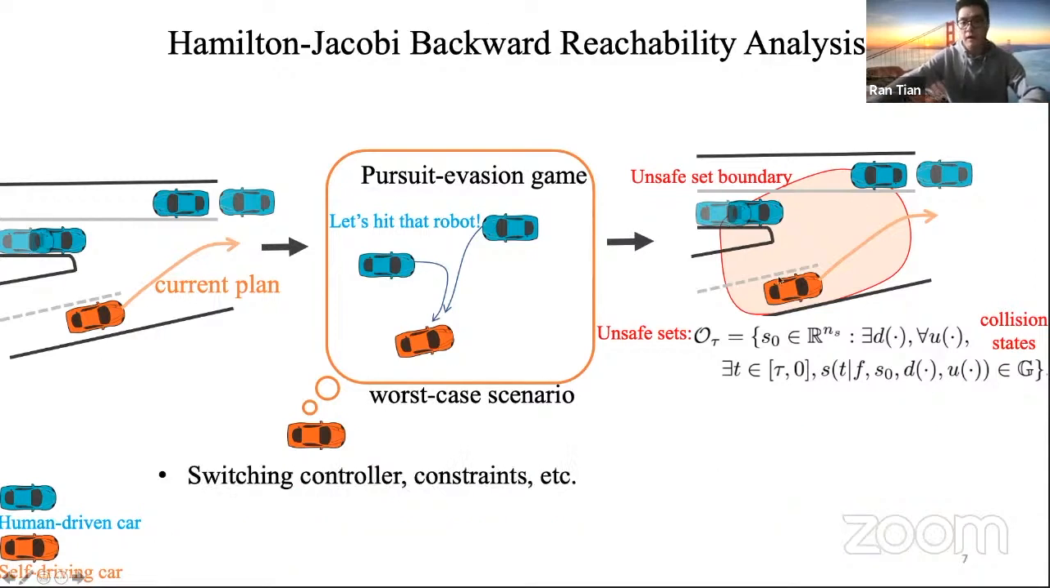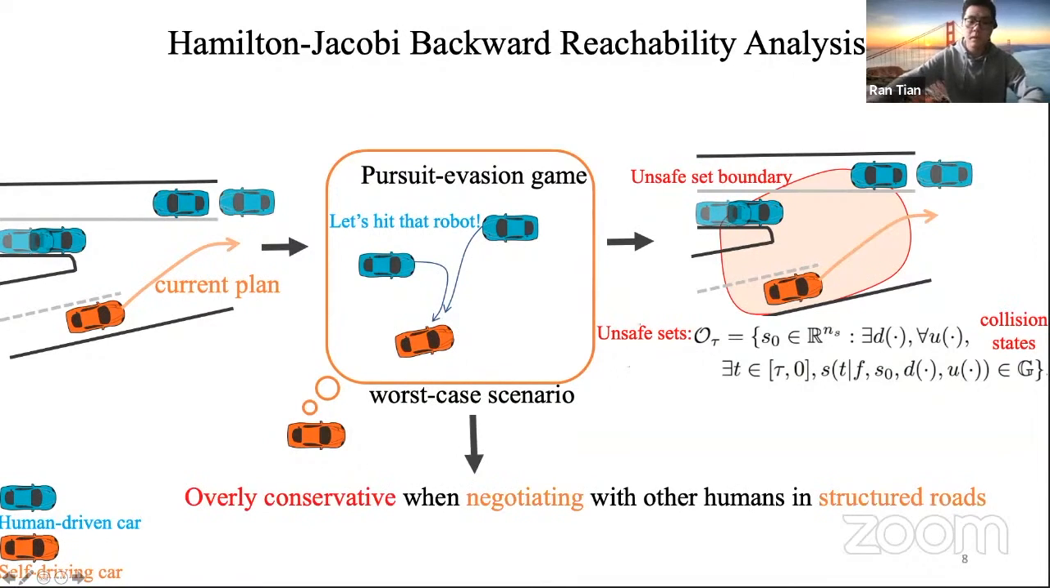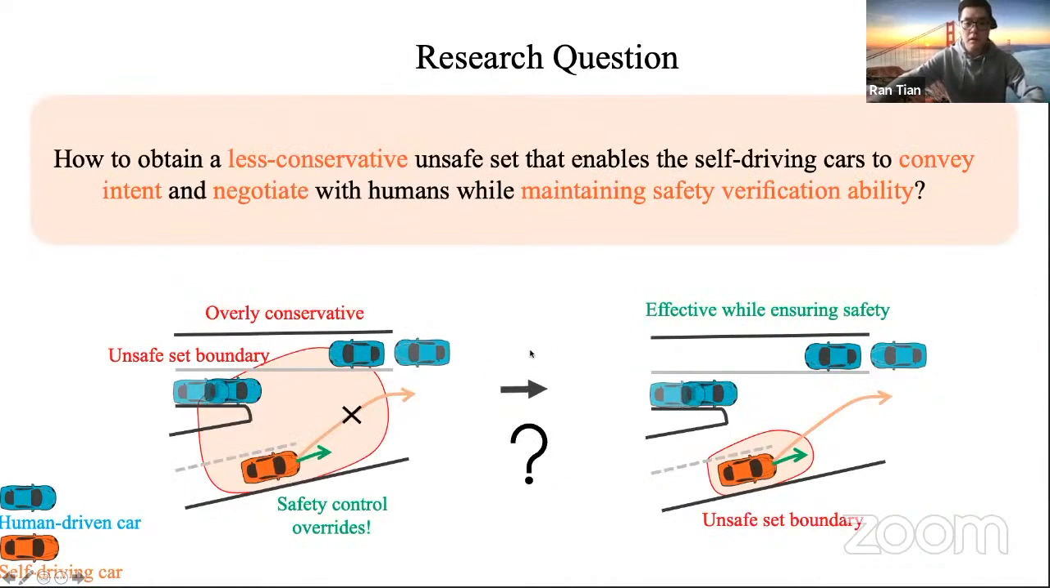So once we have this unsafe set, there are a lot of ways to use this information for safety verification. For example, when the system is near the boundary of the unsafe set, the self-driving car can switch its control to the optimal safe control. Or the self-driving car can use this unsafe set as constraints in the motion design module. But you can imagine that this unsafe set is very conservative since we consider worst-case scenarios. So the research question is how to effectively reduce the conservativeness of the unsafe set without sacrificing its safety verification ability.